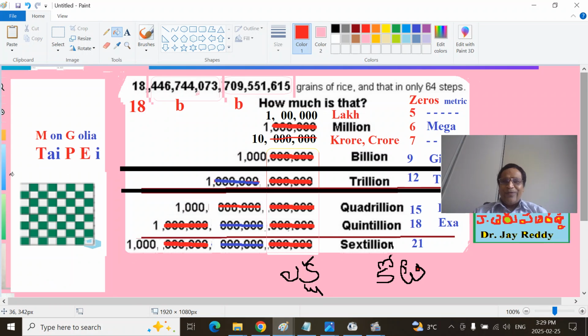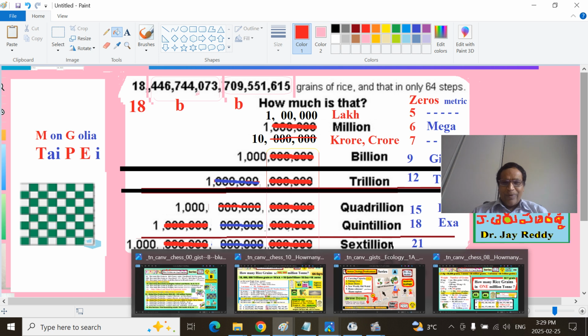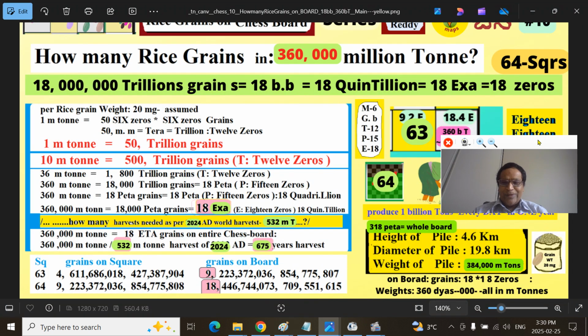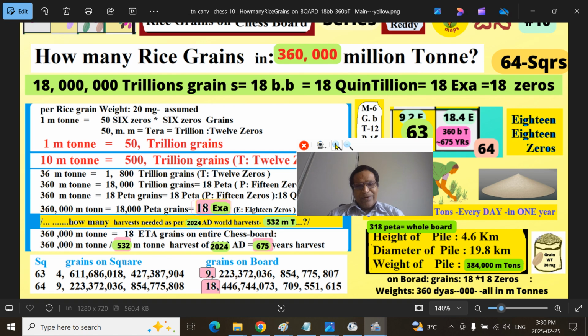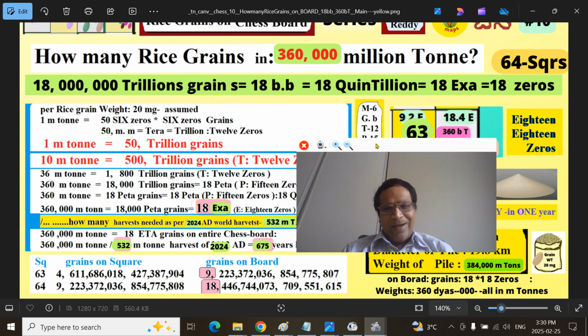To fill the entire chessboard, you need global harvest of around 600 to 700 years, or Taiwan harvest of 360,000 years. That is the point we are trying to cover here, and I hope this was very intuitive and intelligent and you enjoyed it a lot.